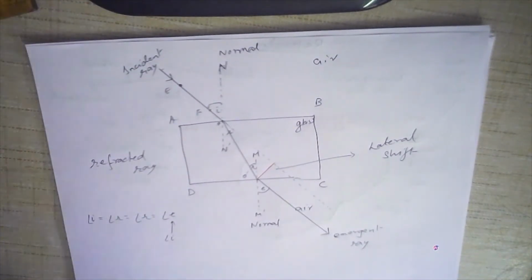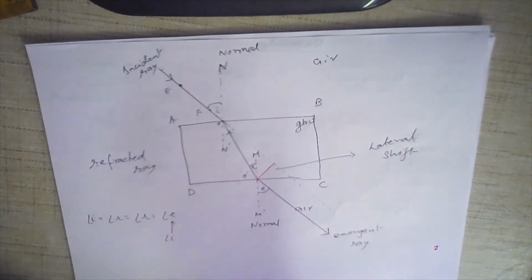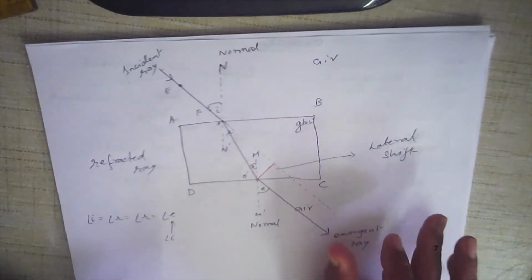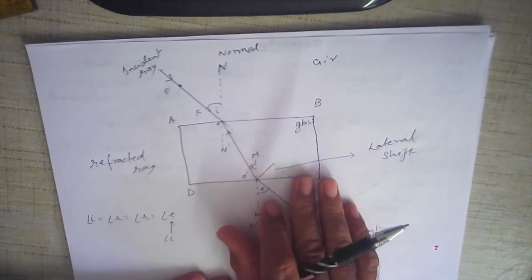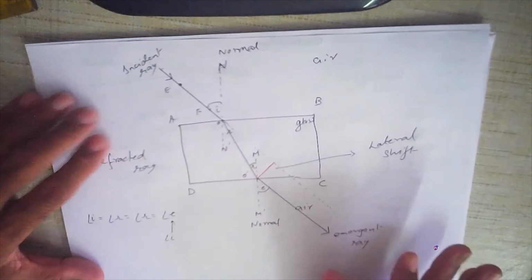Now, this is called the glass slab experiment. This glass slab experiment is extremely important from the point of view of examination. It has been asked before and can be asked again. So learn this up thoroughly. Okay, I have explained to you. You should be able to draw it like this and then write one paragraph about it.